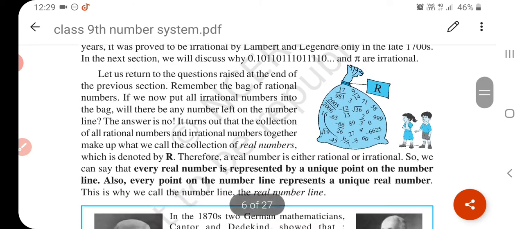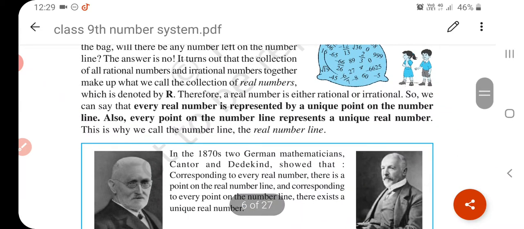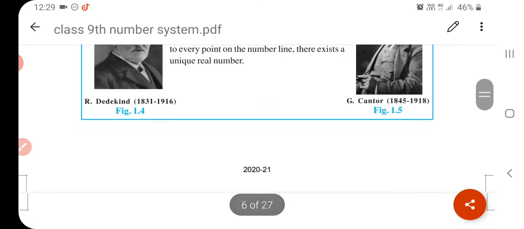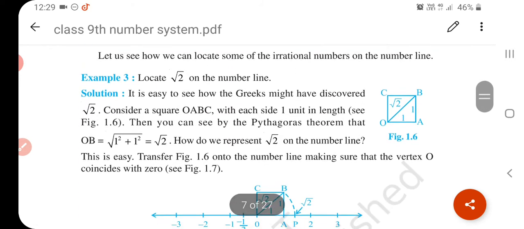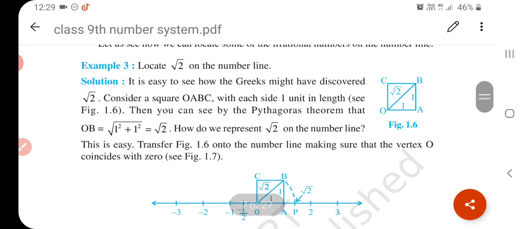Okay, understand? Every real number is represented by a unique point on the number line. Also every point on the number line represents a unique real number, and the real numbers are always denoted by capital R. Okay, ठीक है?